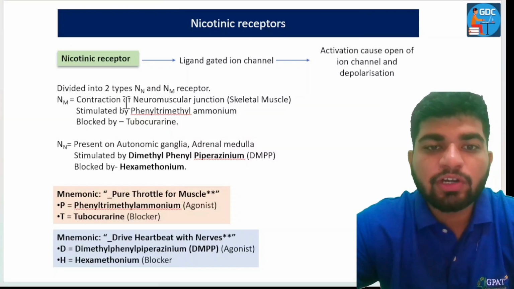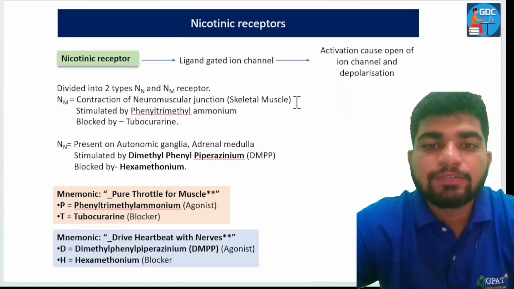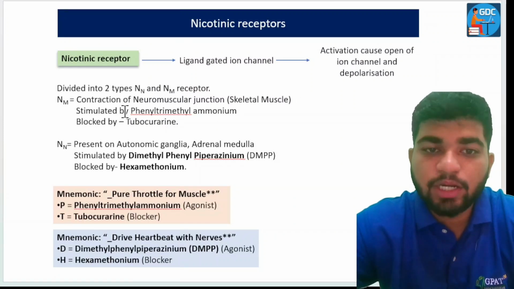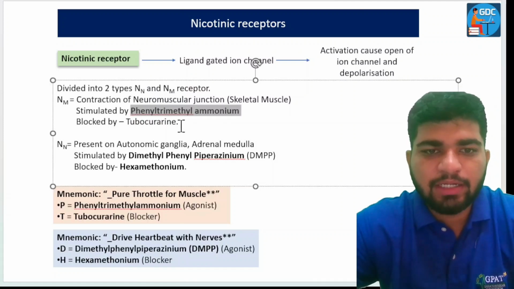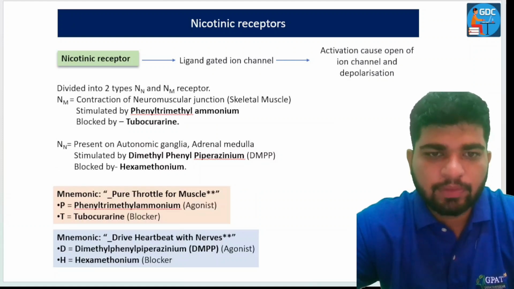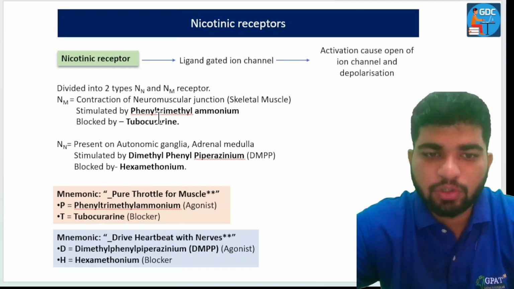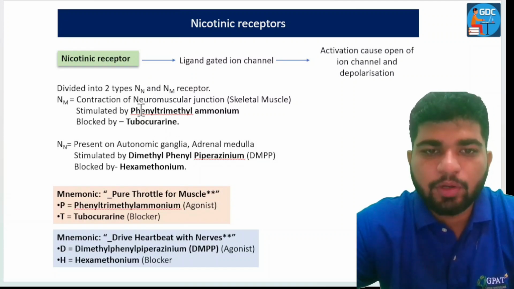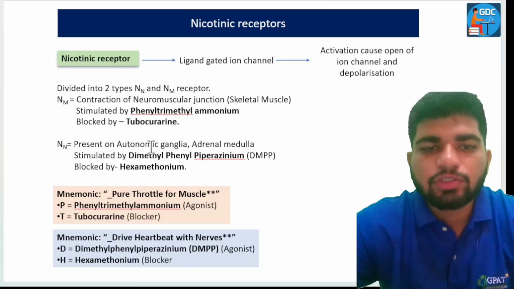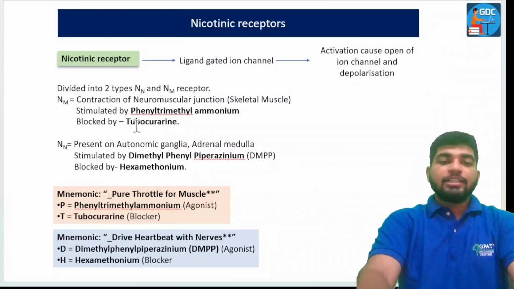NM is for the contraction at the neuromuscular junction. It is for skeletal muscles, which is stimulated by phenyl trimethyl ammonium, and it is selectively blocked by tubocurarine. Now it can be learned through: pure throttle for muscle. Pure for phenyltrimethylammonium, throttle for tubocurarine, and muscle for NM receptors.